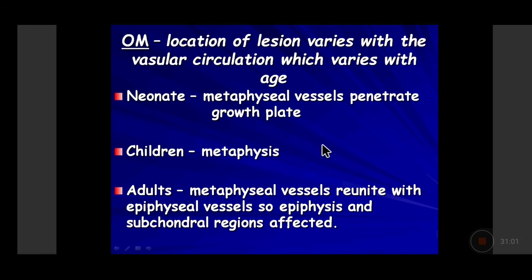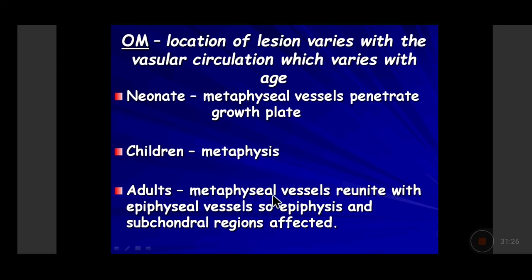So it lodges at the metaphyseal blood vessels because the blood circulation is less. There is a hairpin kind of a bend or a U kind of a bend which is there, and the location is there in the metaphysis. So pus will form in the metaphyseal area, and it may penetrate the cortex, break through the cortex at the metaphyseal location and form a subperiosteal abscess.